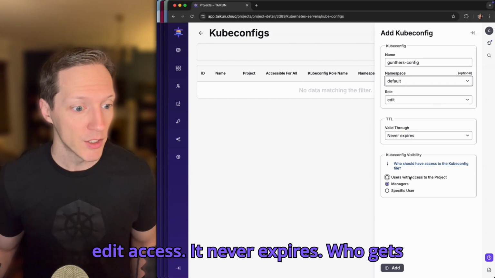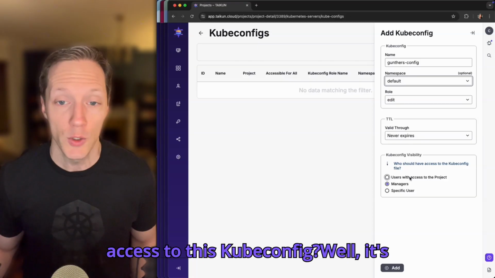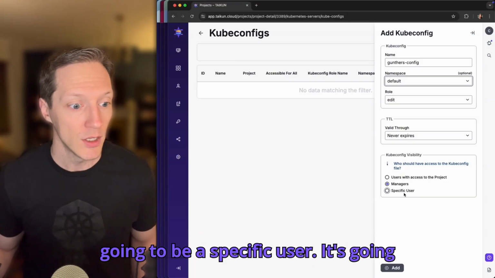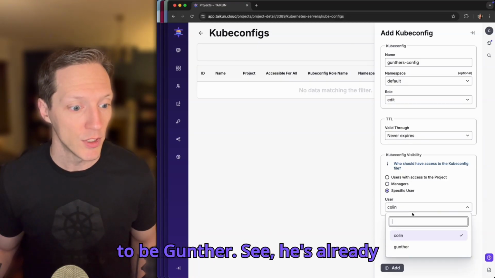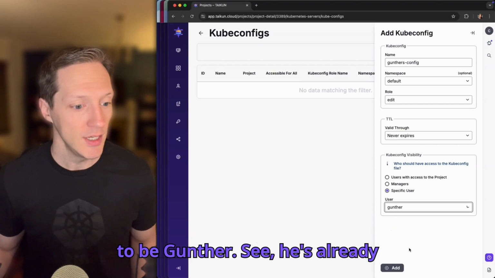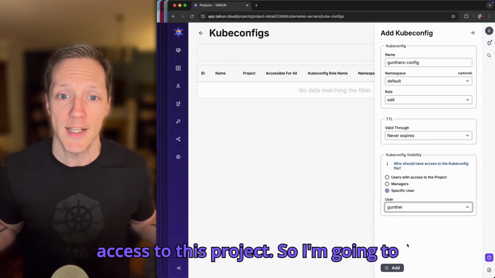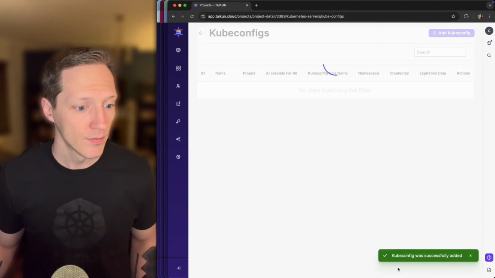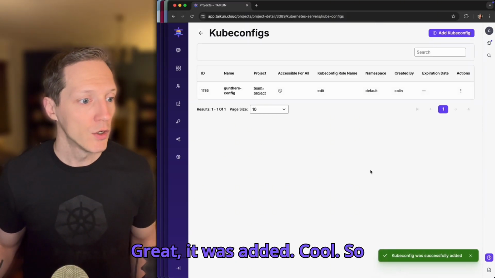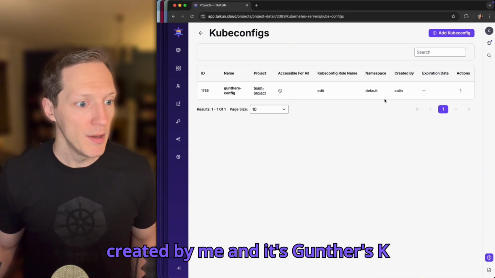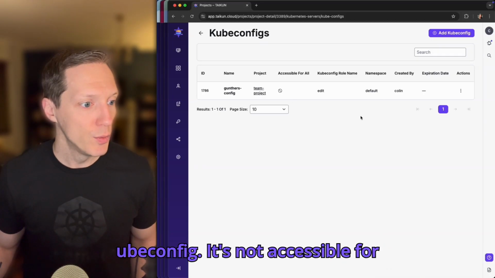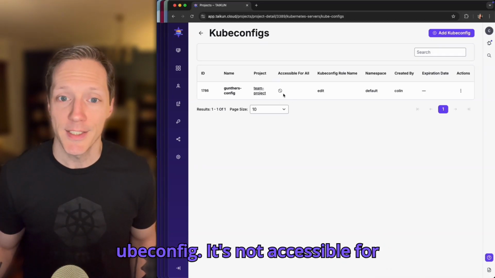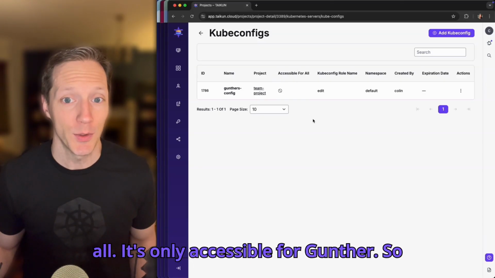It never expires. Who gets access to this Kubeconfig? Well, it's going to be a specific user. It's going to be Gunther. See, he's already showing up in the list because he has access to this project. So I'm going to click add. Great, it was added. Cool. So created by me, and it's Gunther's Kubeconfig. It's not accessible for all. It's only accessible for Gunther.